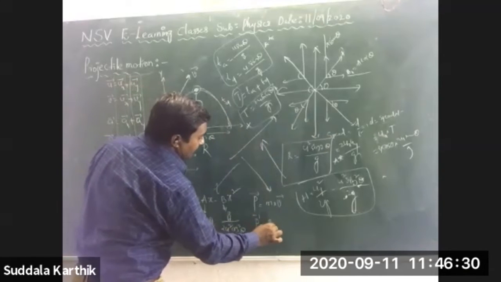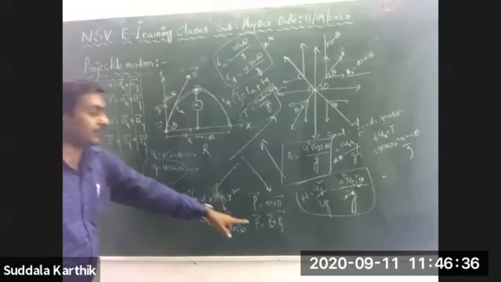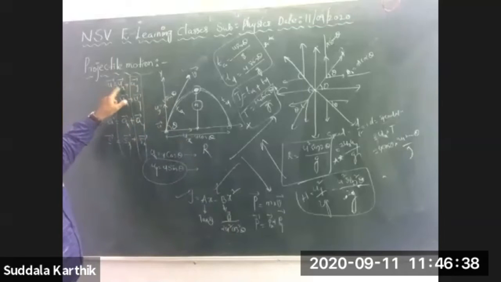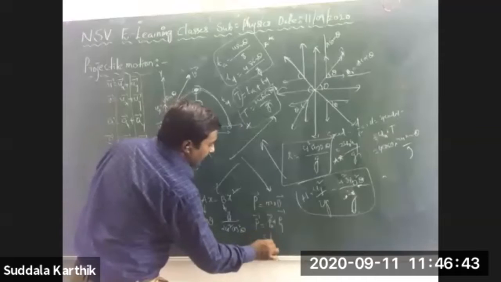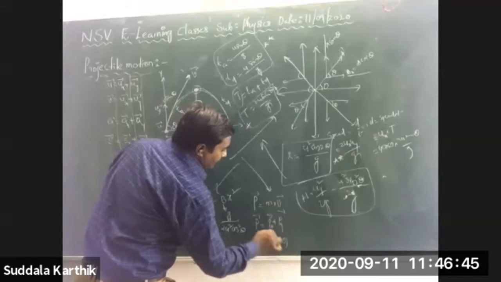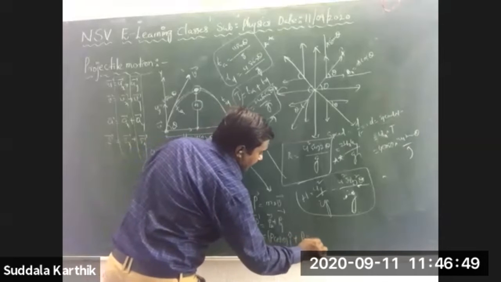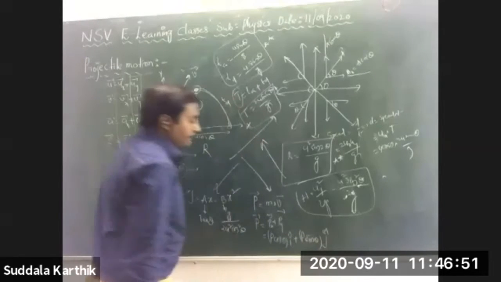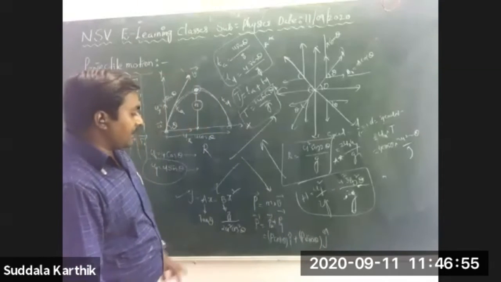That's why p bar is equal to px bar plus py bar. Px bar is like ux bar. Ux bar is u cos theta, uy bar is u sin theta. So p bar is p cos theta i cap plus p sin theta j cap.